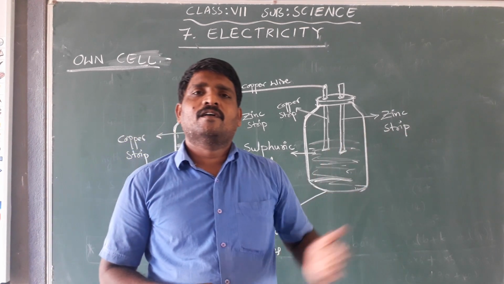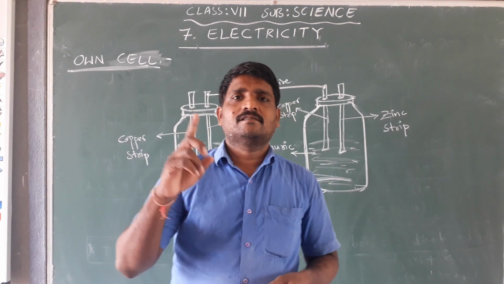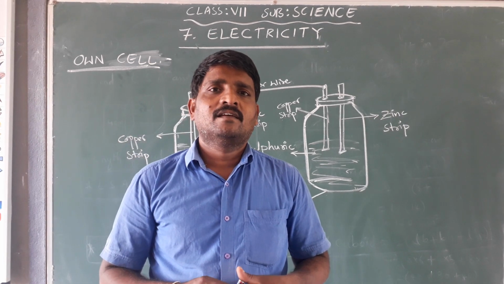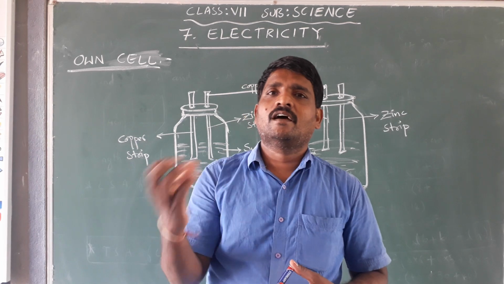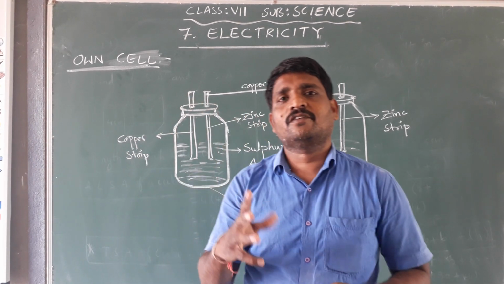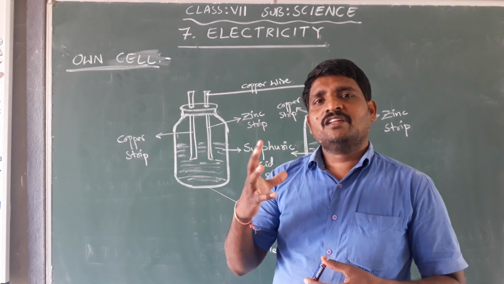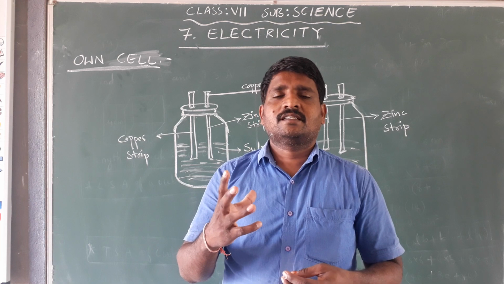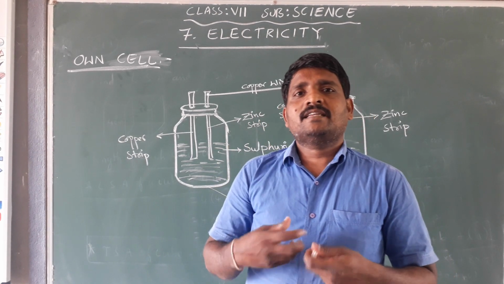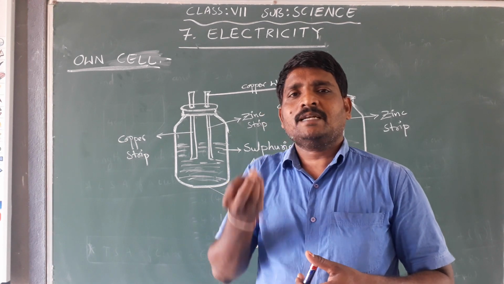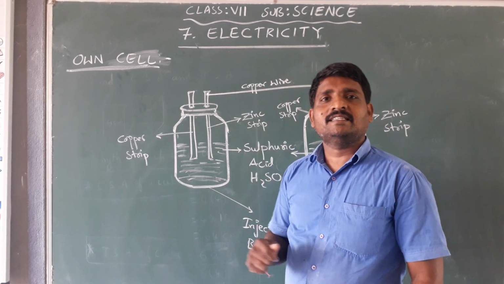Every day, as we move from day to night, we switch on our lights and we switch on our fan. How can a bulb glow when we switch on, or how can a fan rotate, or how are we able to operate a TV? The functionality of all electric appliances is done by some power source. That power can be considered as electricity.